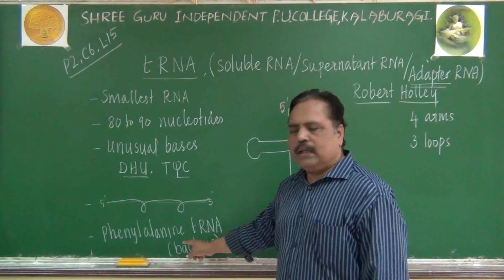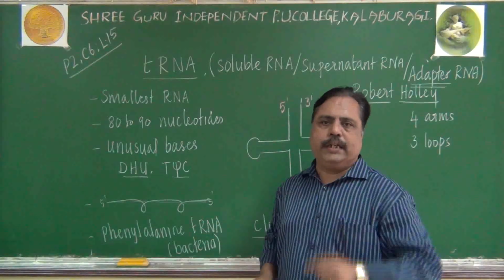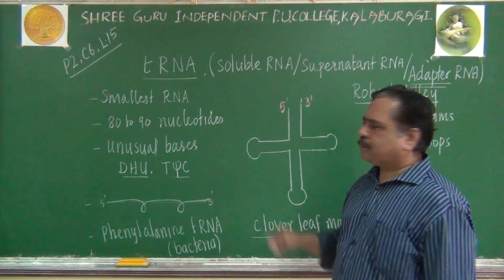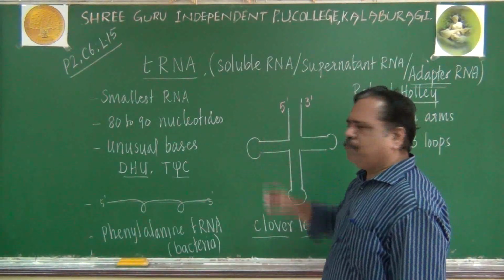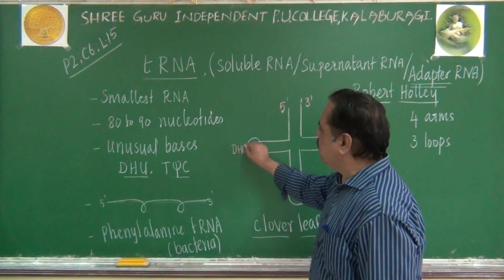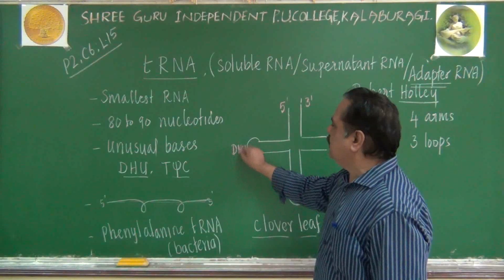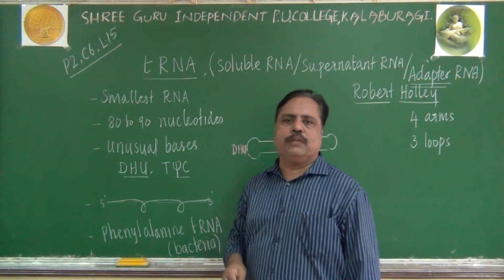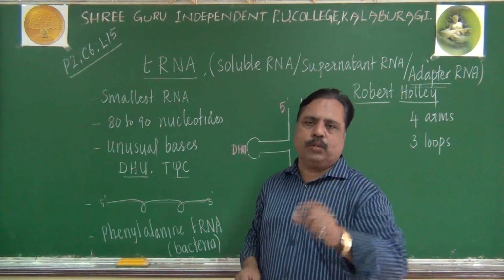The first reported tRNA is phenylalanine tRNA. It has a 5 prime end and a 3 prime end. Nearer to the 5 prime end, there is one arm called the DHU arm. I told you already, DHU refers to dihydrouridine.